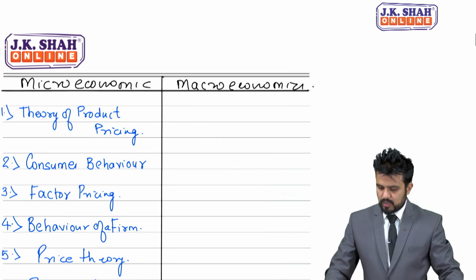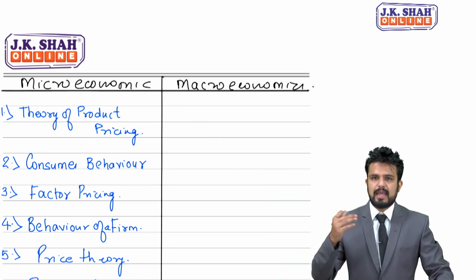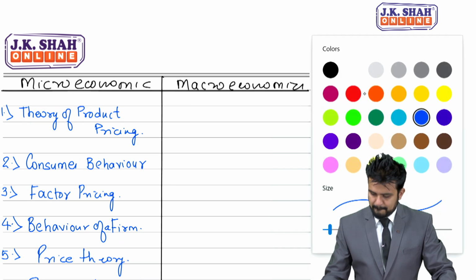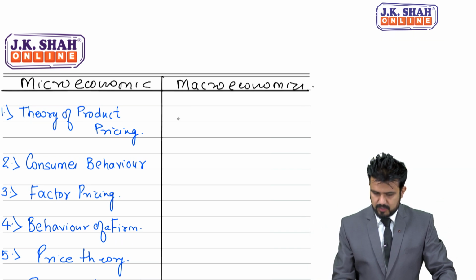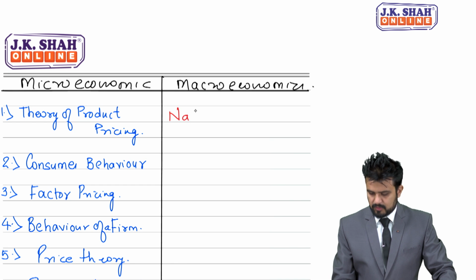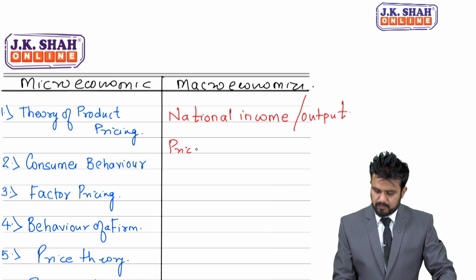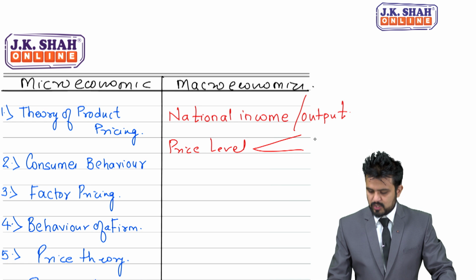Now let's talk about macroeconomics, total, aggregate. So in this, first is national income and output. Then comes price level, that is nothing but, students, what?